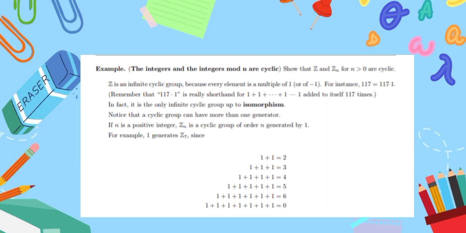Notice that a cyclic group can have more than one generator. If n is a positive integer, Zn is a cyclic group of order n generated by 1. For example, 1 generates Z7 since 1 plus 1 equals 2, 1 plus 1 plus 1 is equal to 3, then 4, then 5, then 6, and adding 1 seven times is equal to 0.